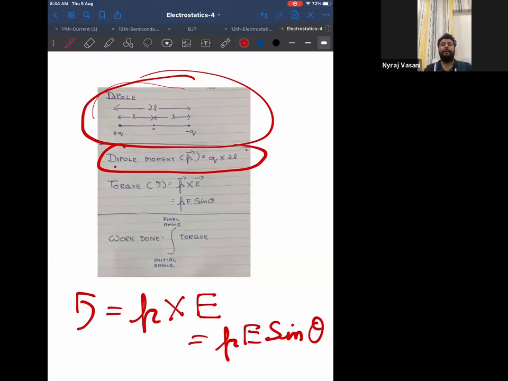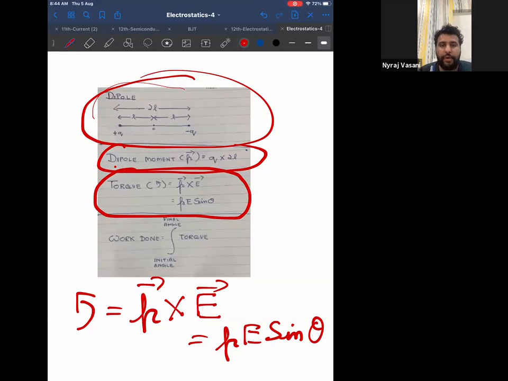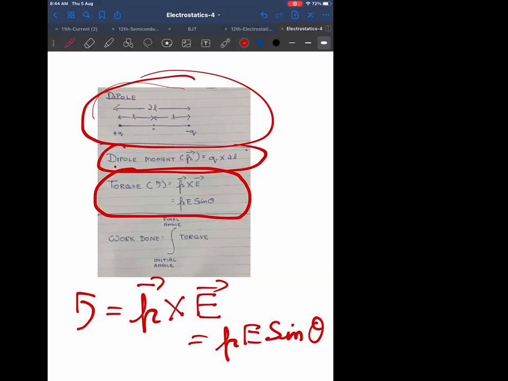Here P stands for dipole moment, and E stands for electric field. Therefore, please look at the screen. Torque acting on a dipole formula is P vector cross E vector or PE sine theta. I hope everyone knows A cross B means AB sine theta.